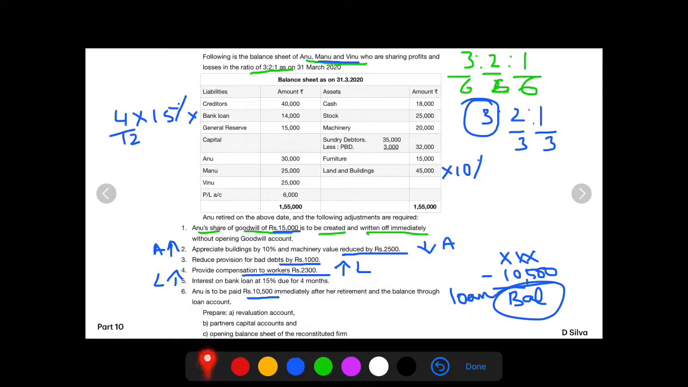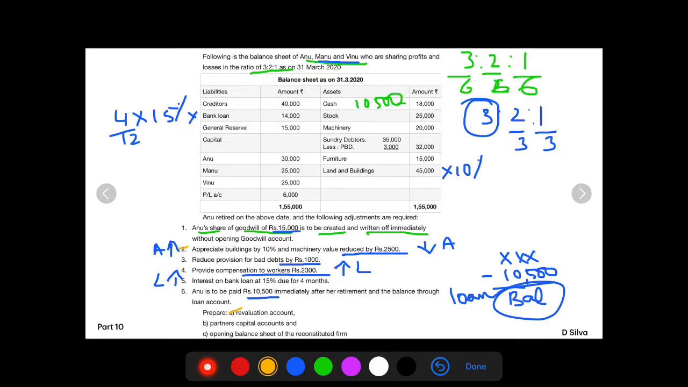amount. Now please remember, students, 10,500 is paid through cash. Therefore you need to reduce it, so minus 10,500 needs to be reflected in your new balance sheet. Likewise, the balance amount which is treated as loan will again be reflected in the new balance sheet on the liability side.